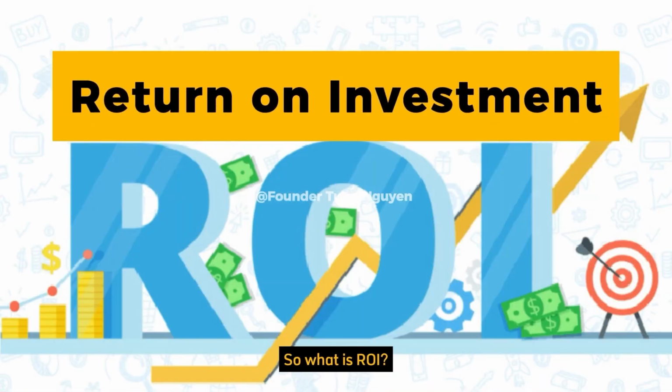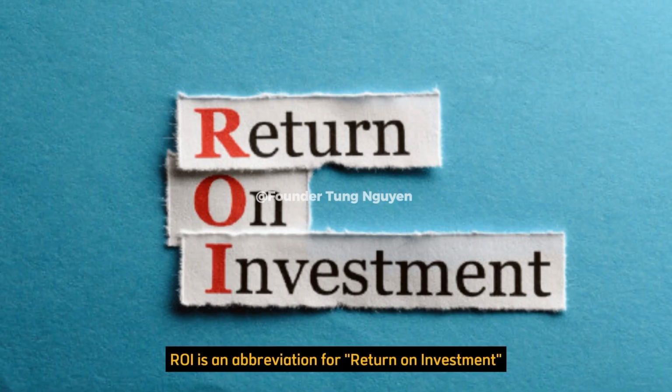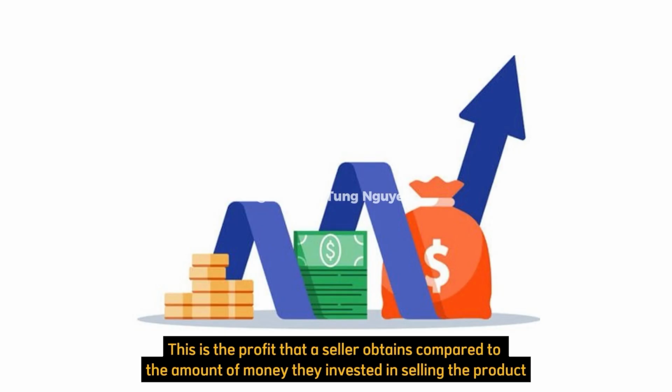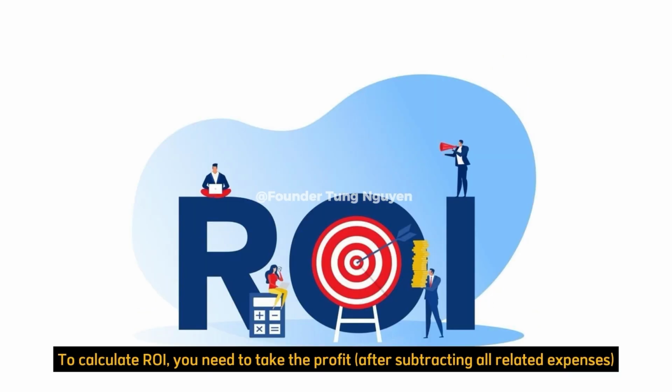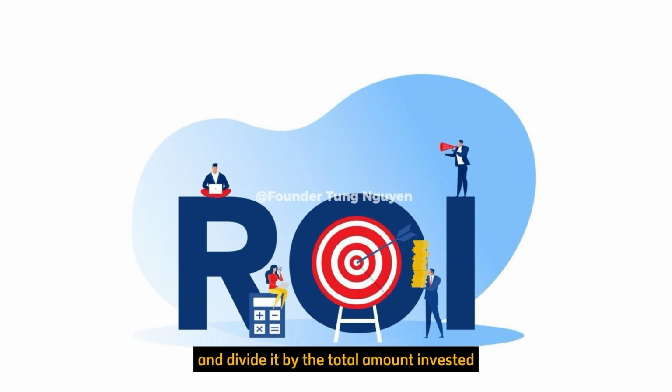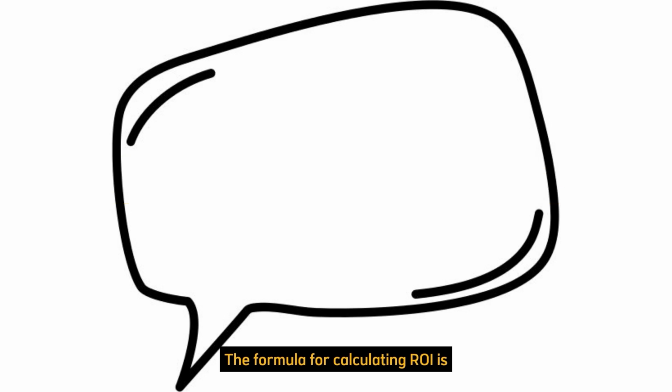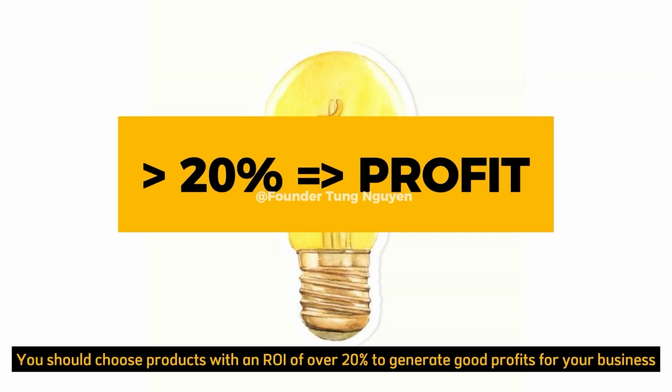So what is ROI? ROI is an abbreviation for return on investment, which means the return on an investment. This is the profit that a seller obtains compared to the amount of money they invested in selling the product. To calculate ROI, you need to take the profit after subtracting all related expenses and divide it by the total amount invested. The formula for calculating ROI is equal to the difference between profit and investment cost, divided by investment cost. You should choose products with an ROI of over 20% to generate good profits for your business.